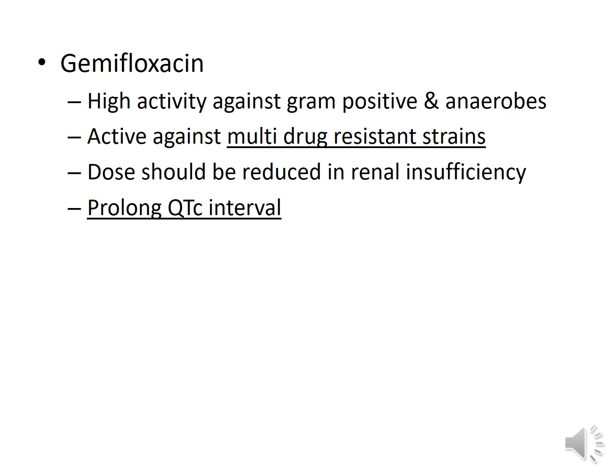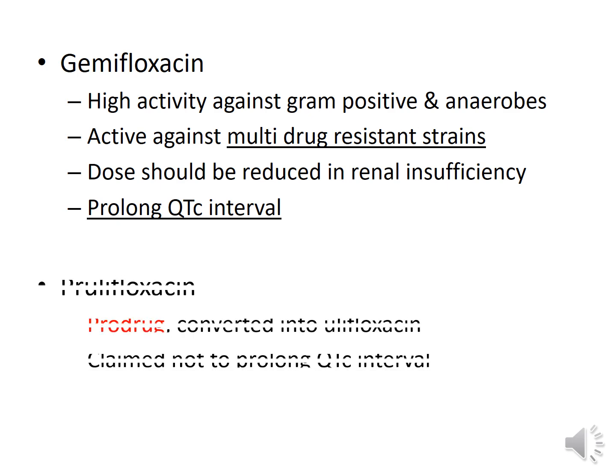Its dosage should also be reduced in renal insufficiency, and it also increases the QTc interval. Prulifloxacin is a prodrug and it gets converted into ulifloxacin in the body, and it is one of the second generation fluoroquinolones which is claimed not to prolong the QTc interval, so there is low risk of development of ventricular arrhythmias.